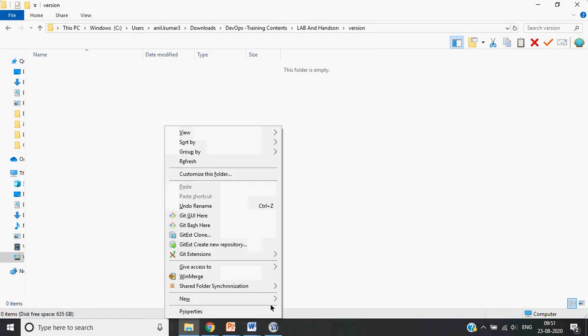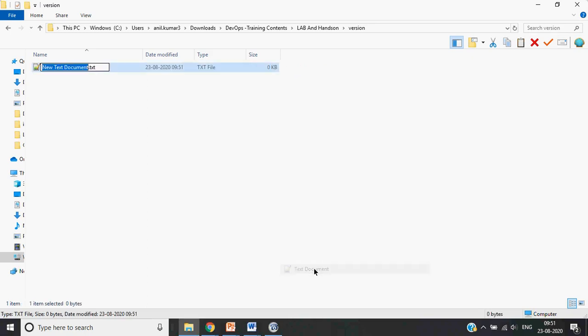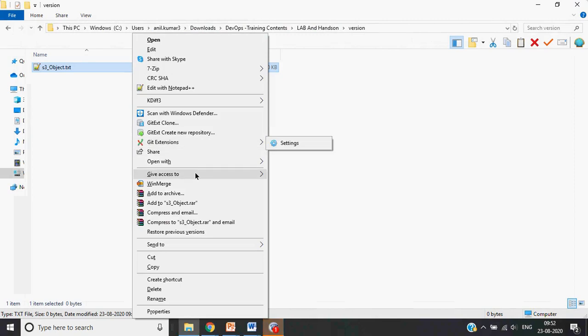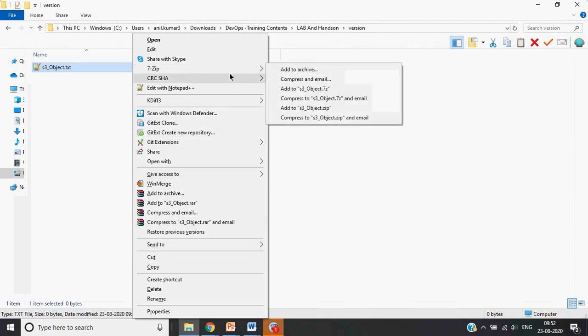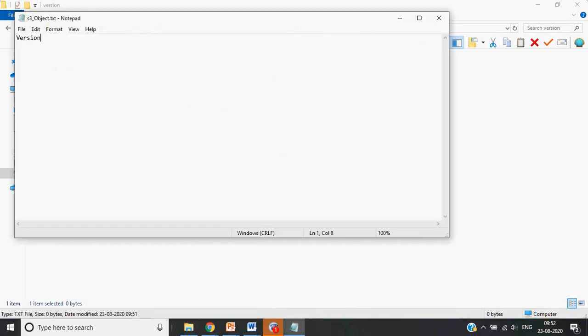So let's create a text file here, say S3 check. Let's open it with Notepad plus plus. Okay, so say version 1.